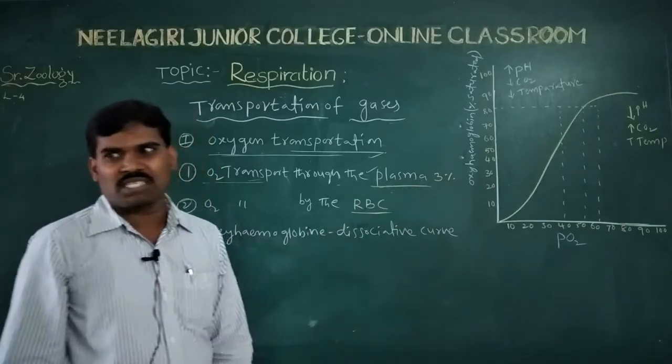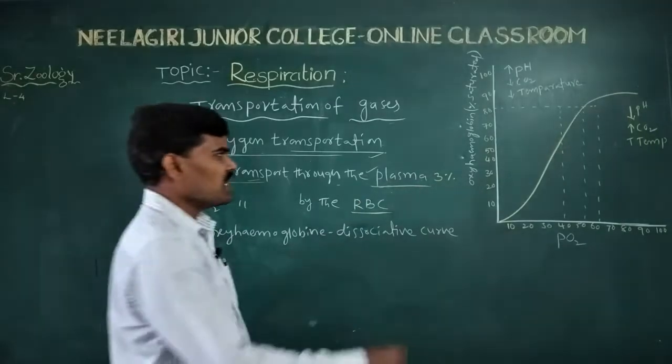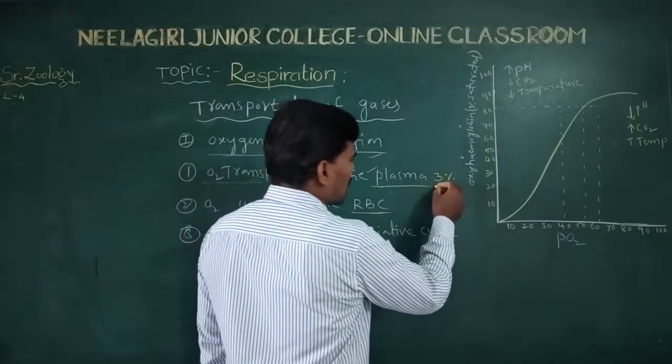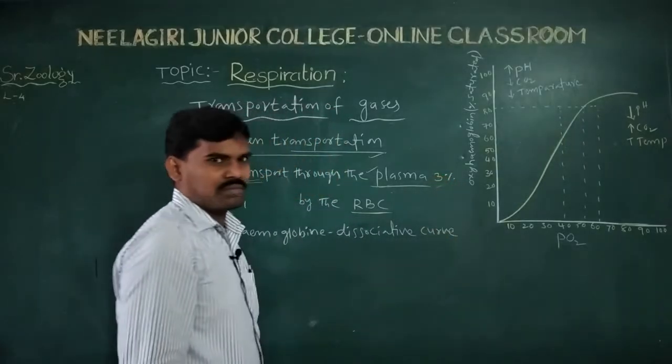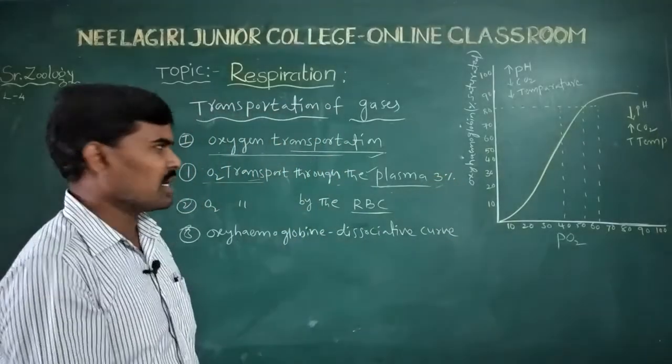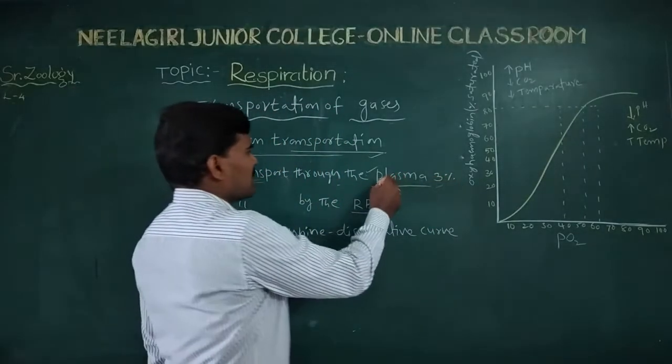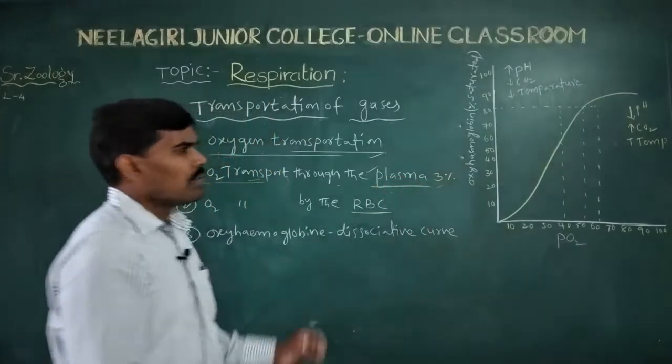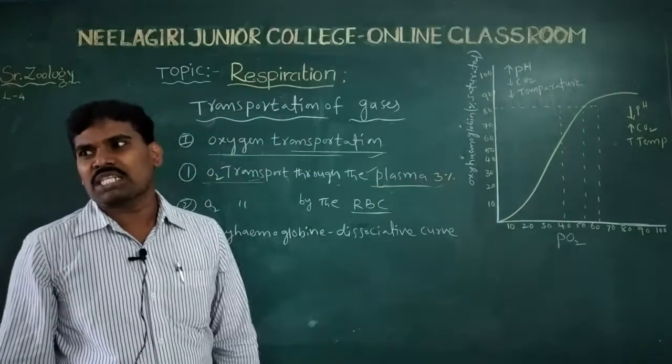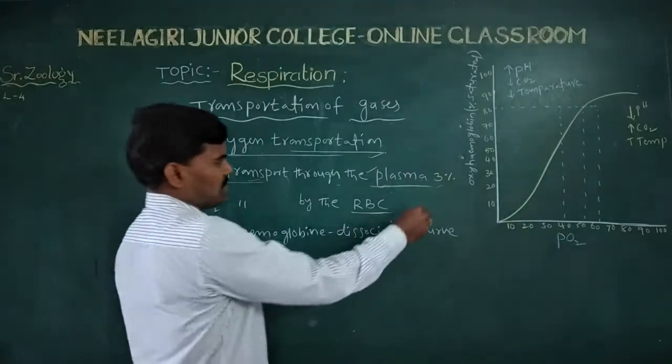Only 3% of the oxygen is dissolved in plasma water during transportation from the alveoli to the tissues.